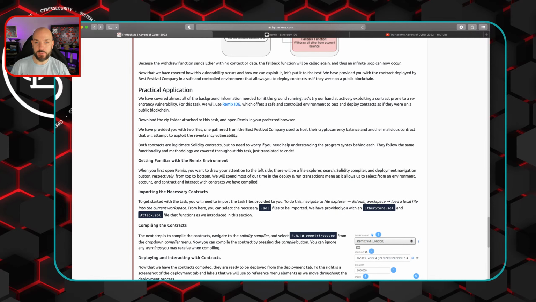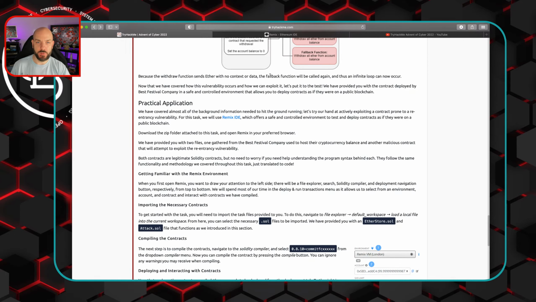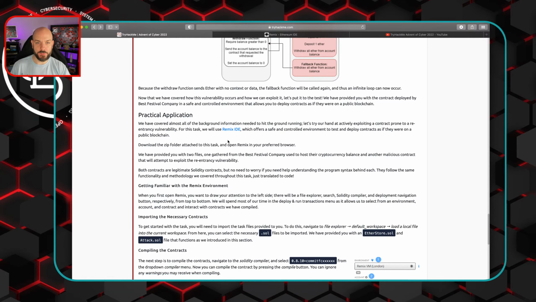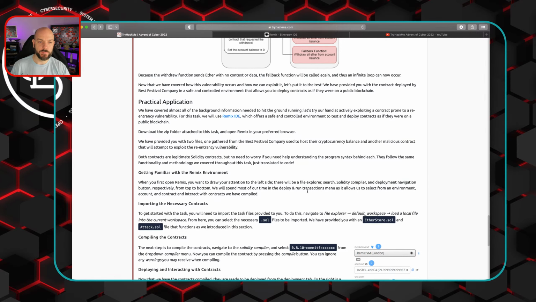We've covered almost all of the background information needed to hit the ground running. Maybe. Let's try our hand at actively exploiting a contract prone to the re-entrancy vulnerability. So pretty much what we covered here, where it's not going to close out of that other function, and then you have a fallback function that can just continually, I guess, pull out the rest of the ether. For this task, we'll use the Remix IDE, which offers a safe and controlled environment to test and deploy contracts as if they were on the blockchain. So it's not on the blockchain. It's kind of like a sandbox environment.